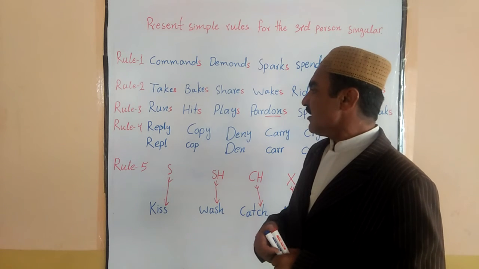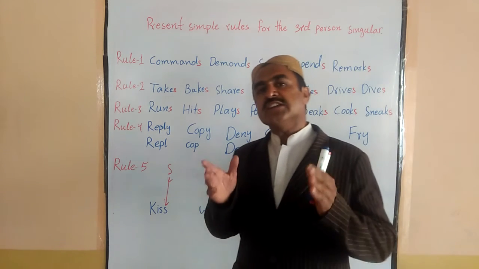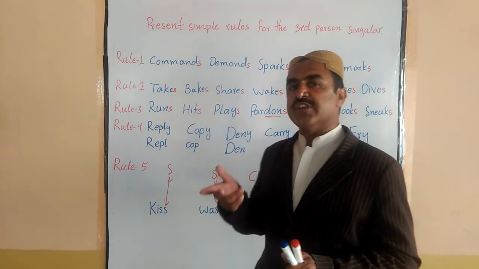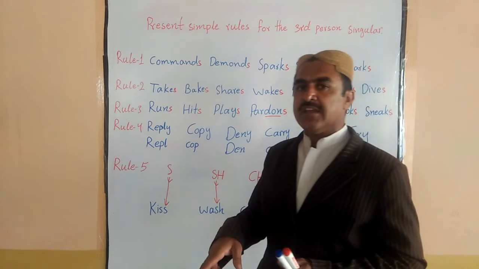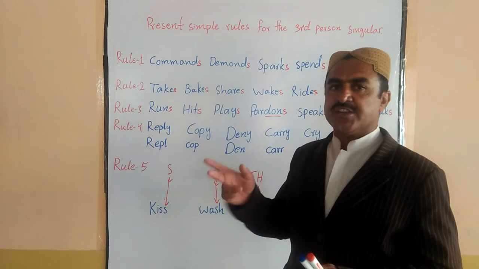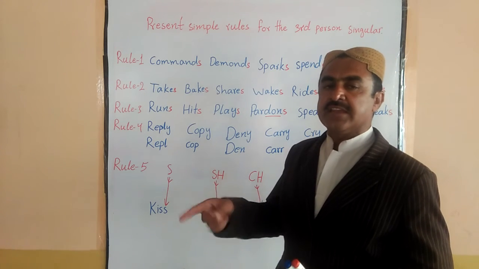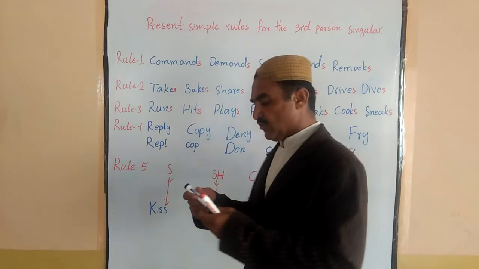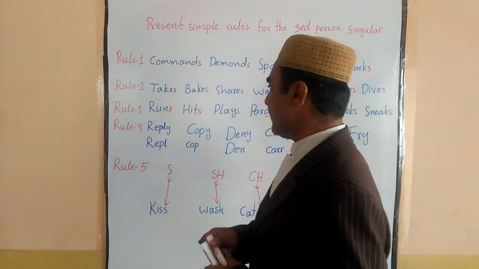Or you can say whenever a verb ends with Y, but before Y there is a consonant, then we drop that Y, and we change that Y into I, then E, then S, okay, when we use it for the third person singular.